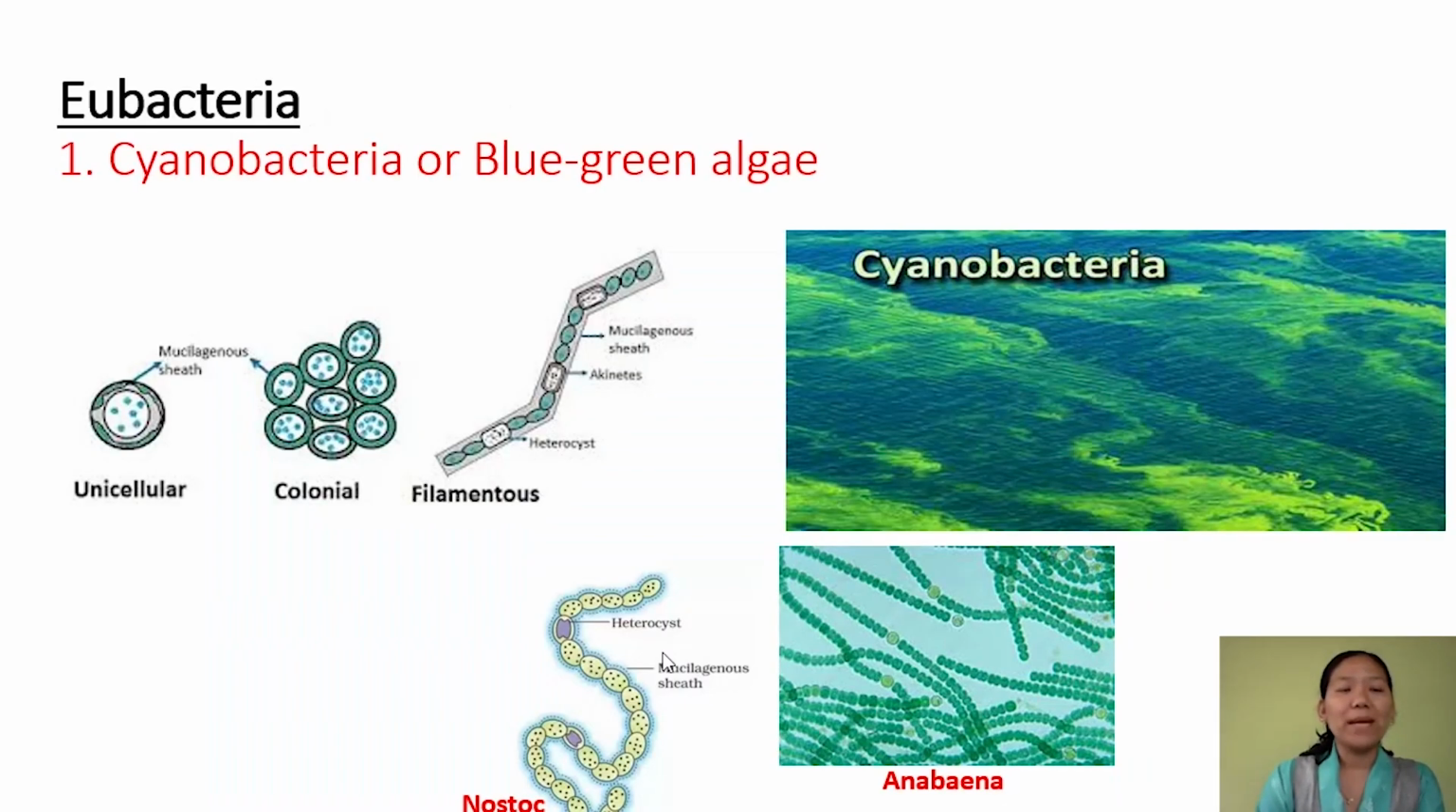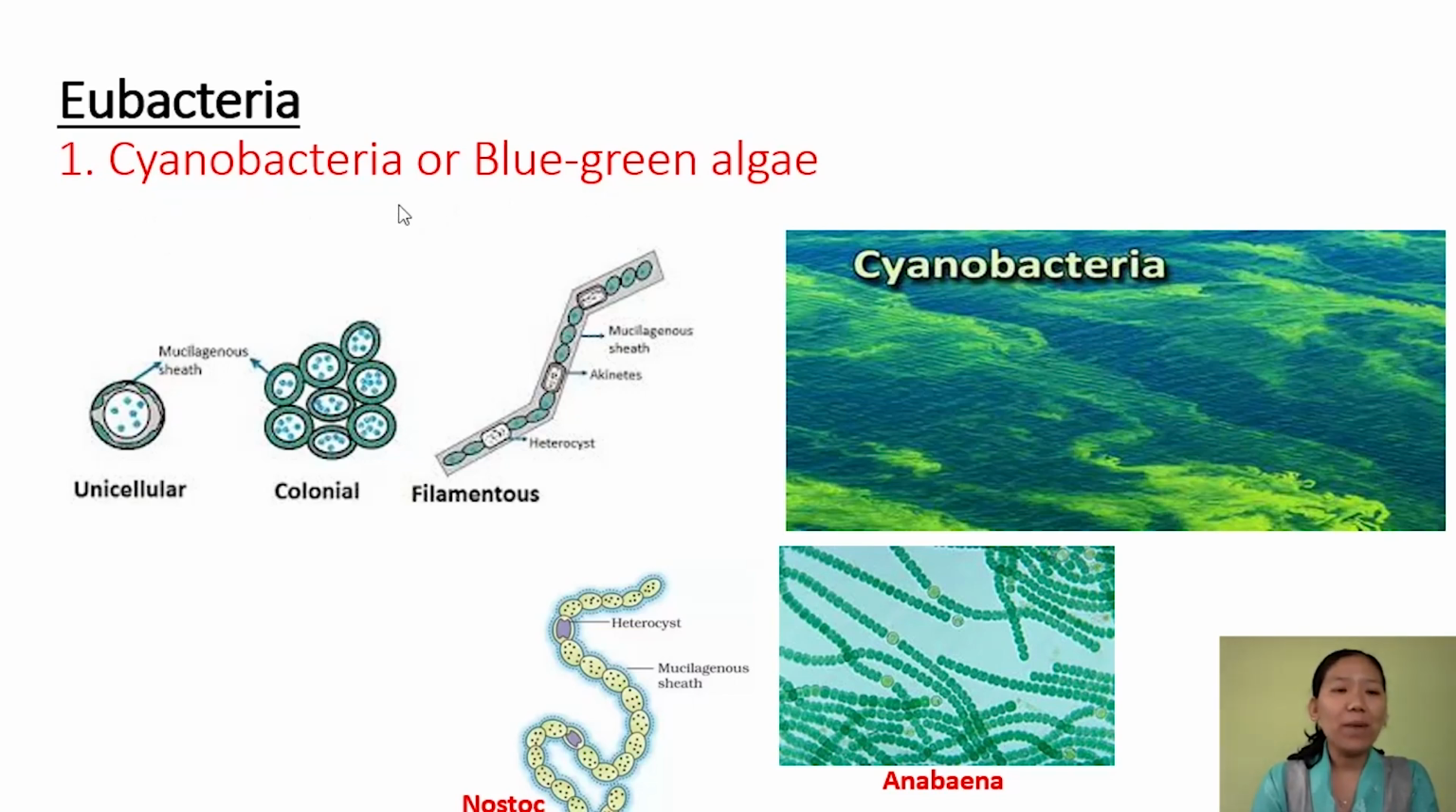Next is eubacteria. Eubacteria are again unicellular prokaryotic organisms having a rigid cell wall, and they have a genome, and they also have extrachromosomal DNA called plasmid. These eubacteria can be autotrophs, that is, photoautotrophs or photosynthetic autotrophs, or chemosynthetic autotrophs. So let us first look at photosynthetic autotrophs. Those photosynthetic autotrophs consist of cyanobacteria, or we can call them blue-green algae.